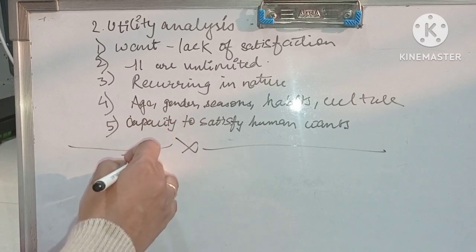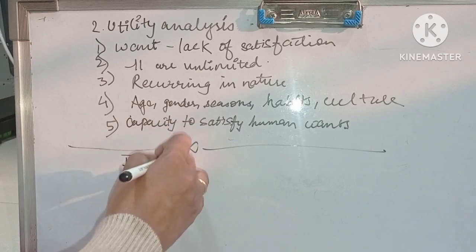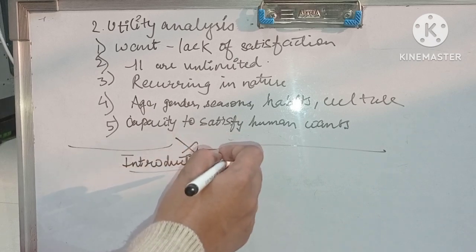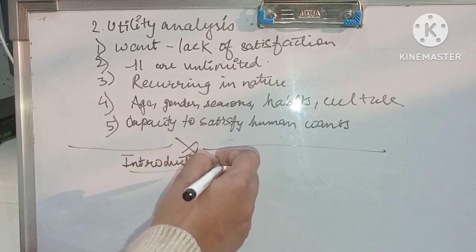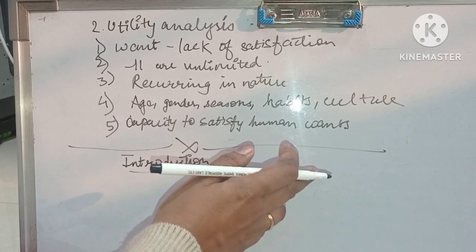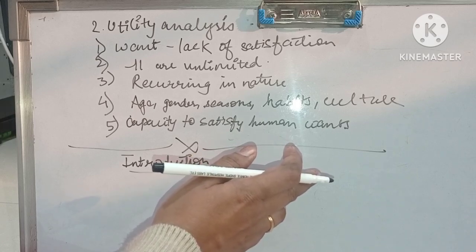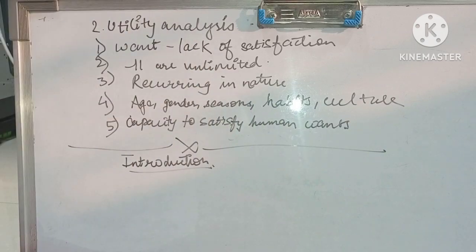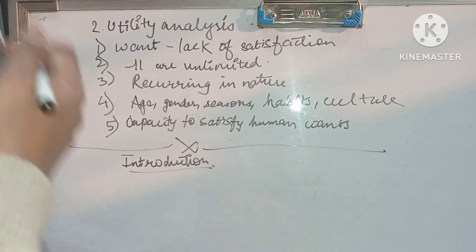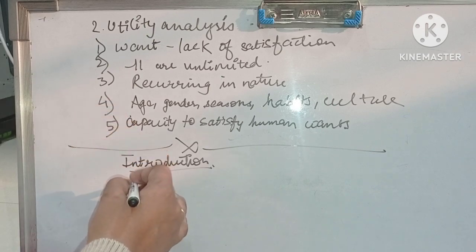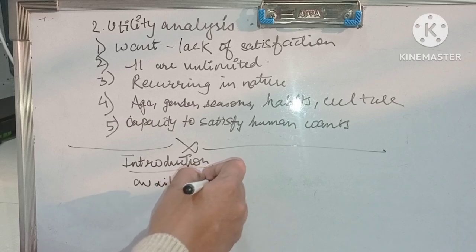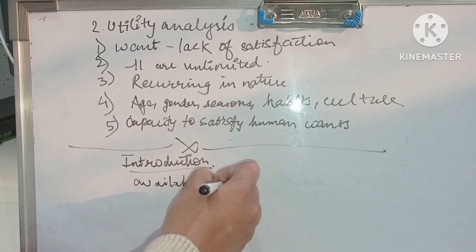So now let's move to the introduction. Introduction to this chapter. We have already studied the concept of utility in class 11. It gives a detailed explanation of the consumer's behavior. In practice, every individual tries to satisfy his want with what? Available resources. We try to satisfy with whatever is available to us.